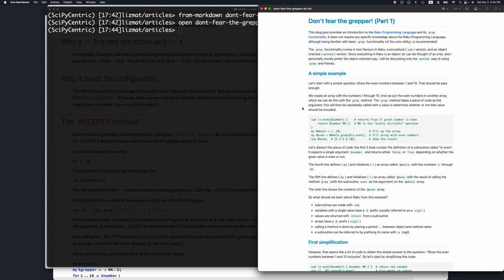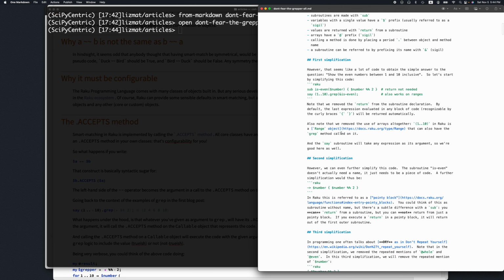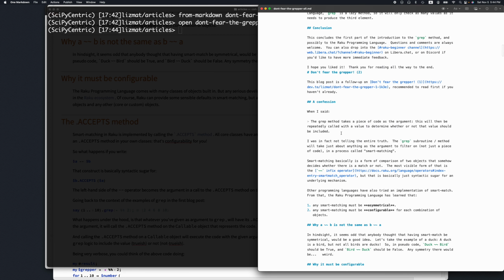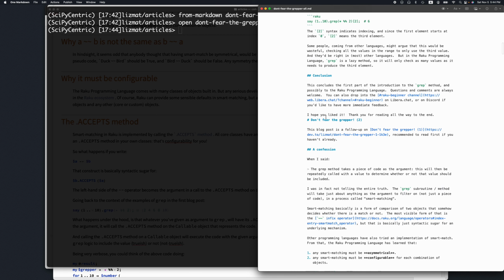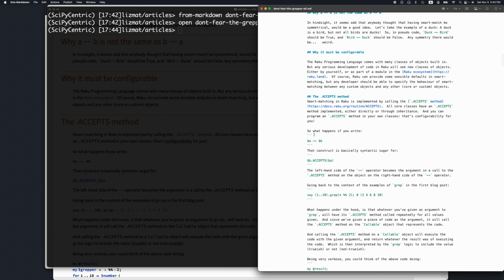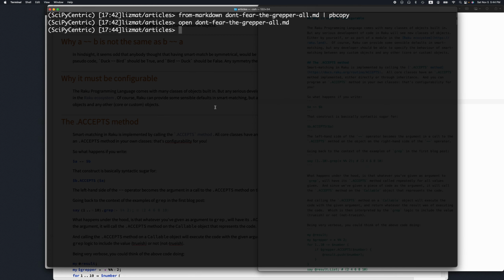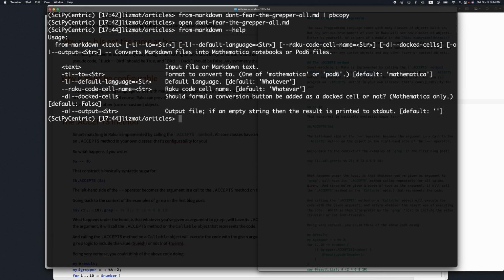If I show here, you can see some of these code cells. They have Raku, great. But some of the cells, like for example somewhere here, are just code blocks without the language being specified. The function from Markdown does have options to deal with this.